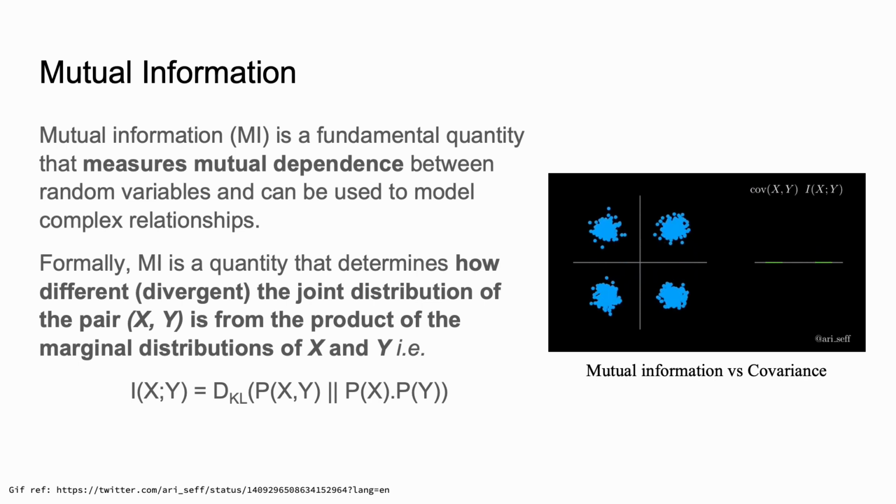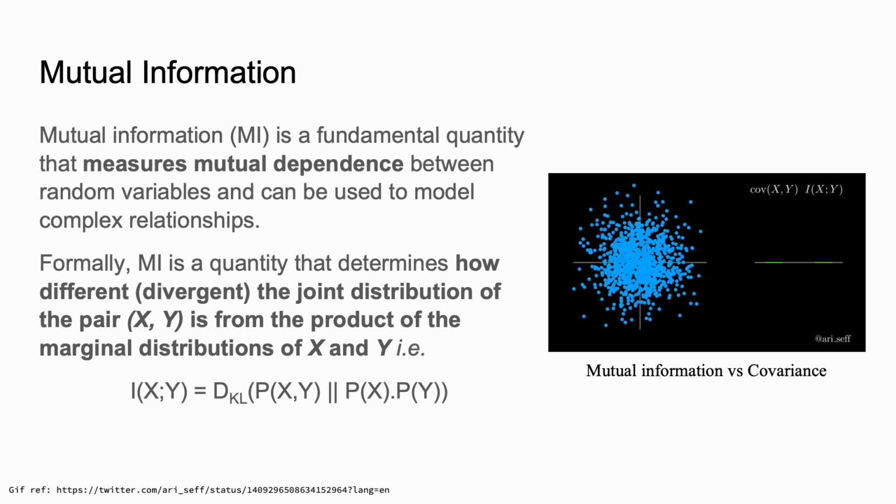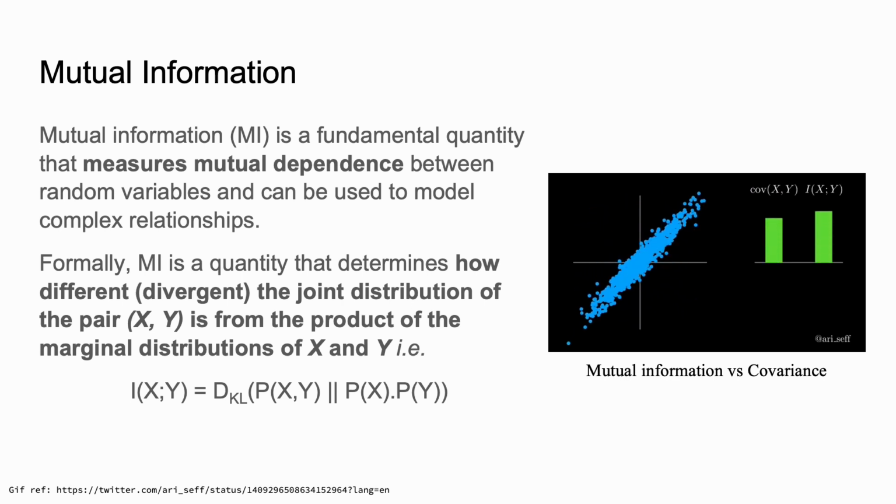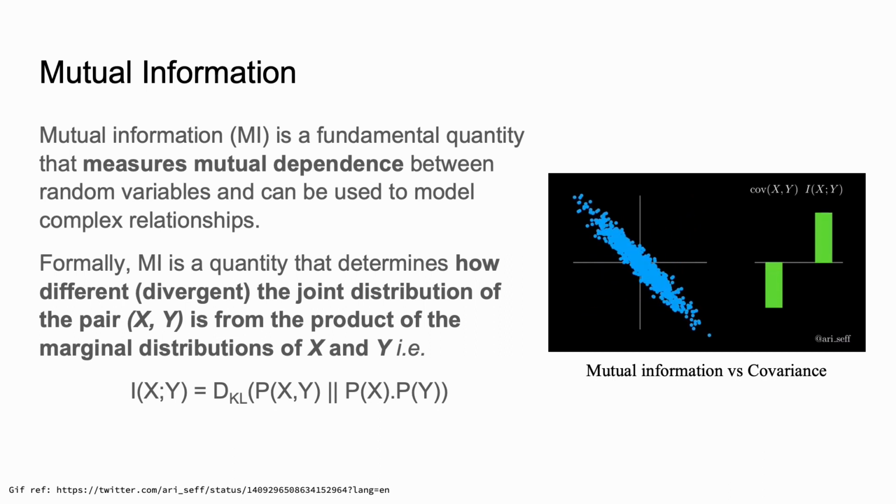Formally, MI is a quantity that determines how divergent the joint distribution of a pair of random variables is from the product of their marginal distributions. That is, mutual information between x and y is defined as the KL divergence between the joint distribution of x and y and the product of their marginal distributions.